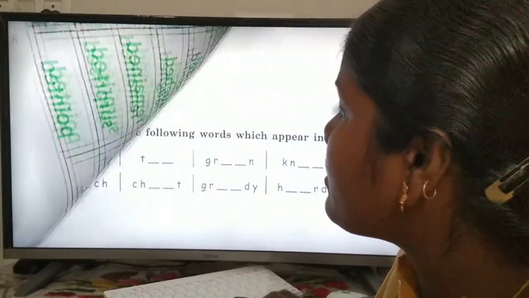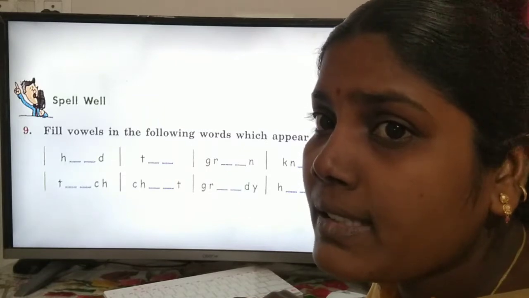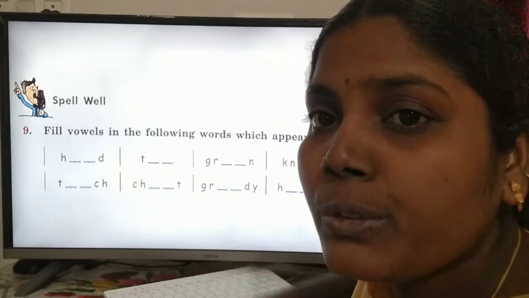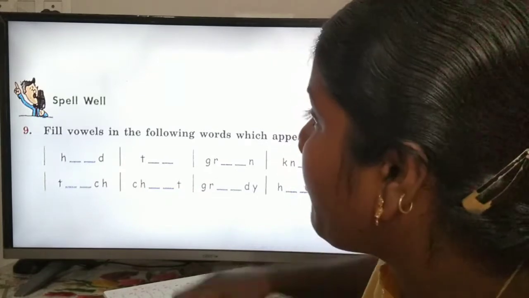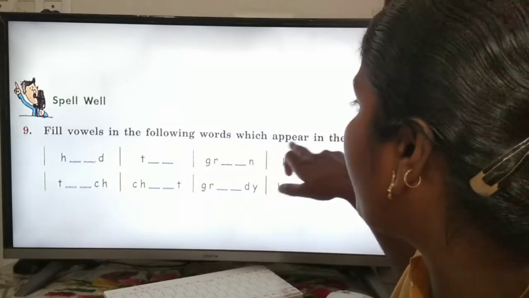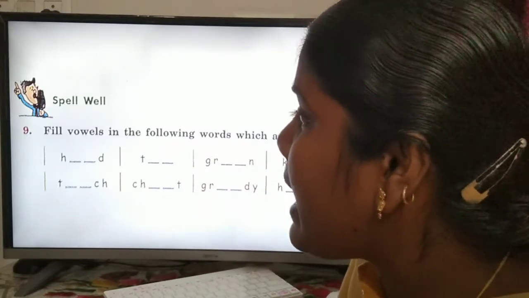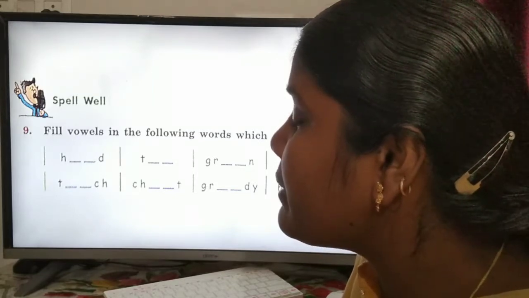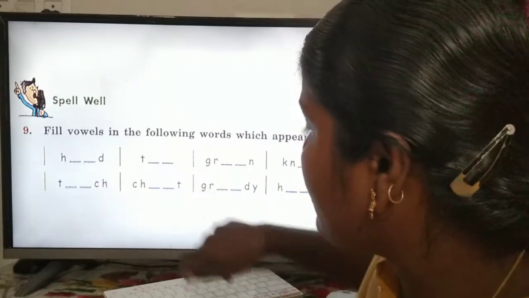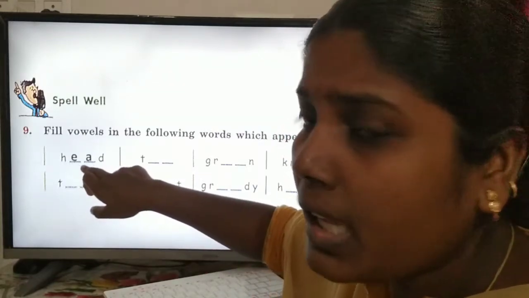And based on this, we are going to fill some vowels in the dash, and we are going to make a new word. Fill vowels in the following words which appear in the lesson. Okay, so first one is H, and in between they gave a dash for us, and D. So which word? Heard. Okay, heard.